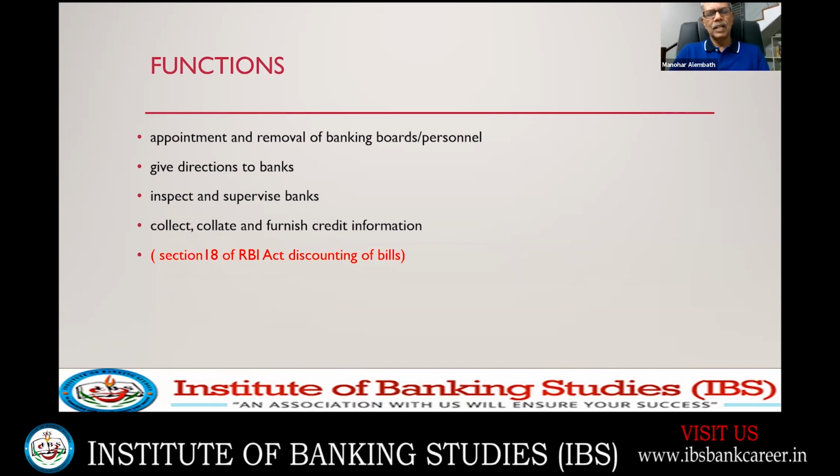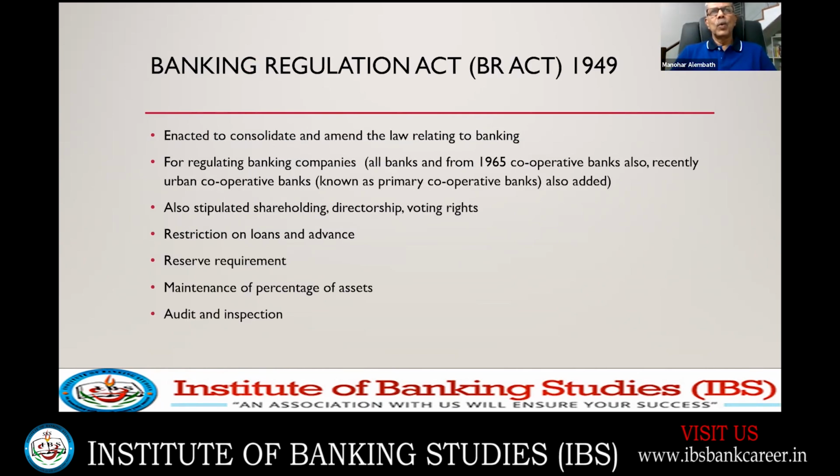That we are coming to in detail, so let's not discuss it here. Inspect and supervise banks. They can send auditors for on-site and off-site inspection. Collect, collate, and furnish credit information, because banks are required to give all the information. Section 18 of the RBI Act, we have already told, is one of the provisions which has direct bearing on the commercial banks.